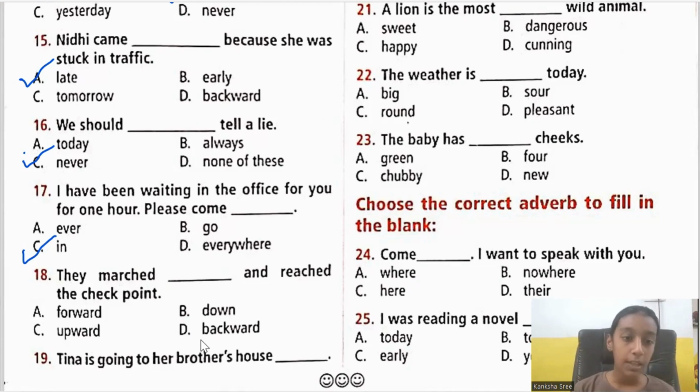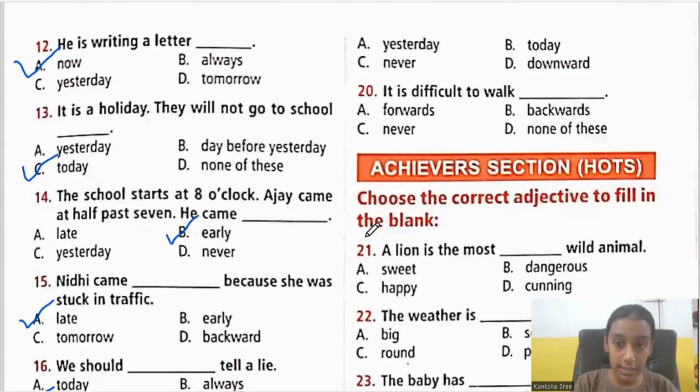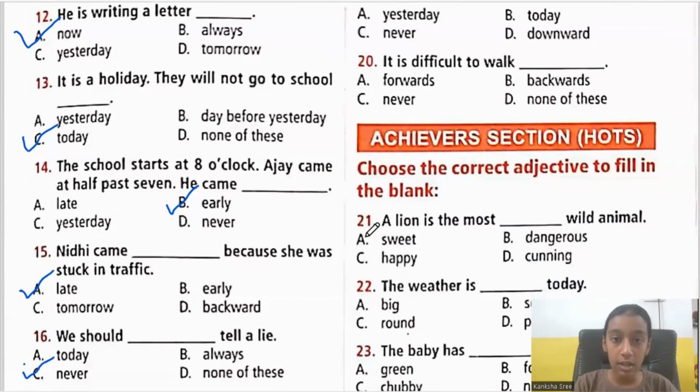Next, 18th one. They marched dash and reached the checkpoint. They marched forward, down, upward, or backward. They marched forward. So it is option A. Tina is going to her brother's house. Dash. Yesterday, today, never, downward. Tina is going. Is going is future. So in this option, which one is in the future tense? It is today. So it is option B.